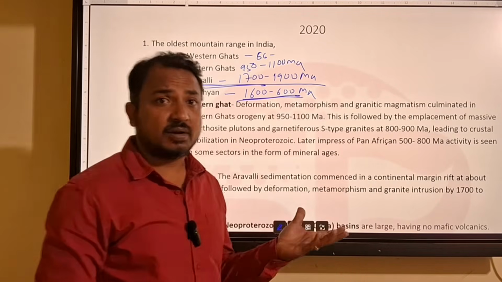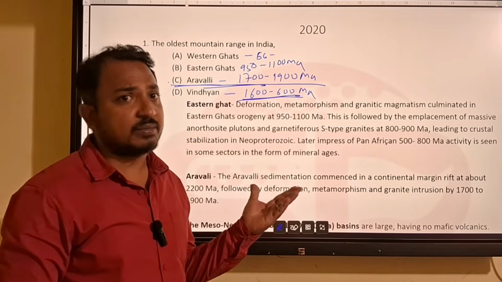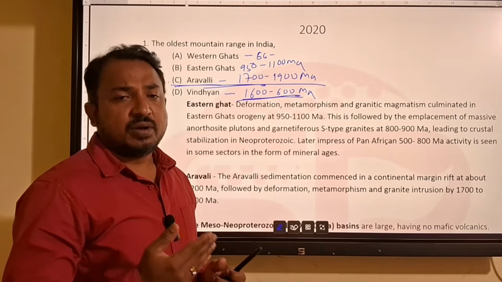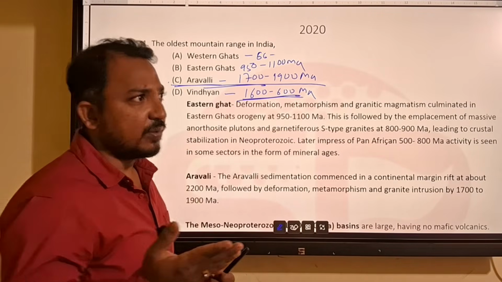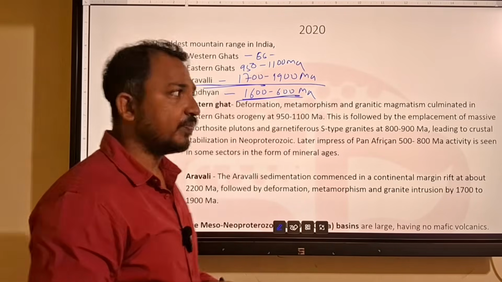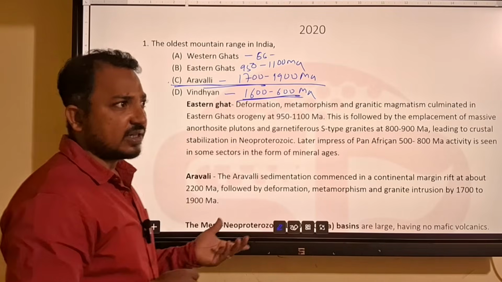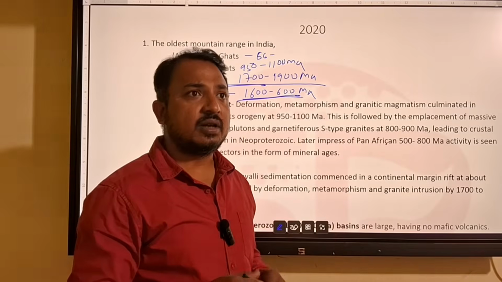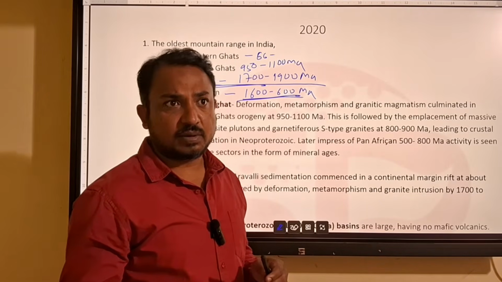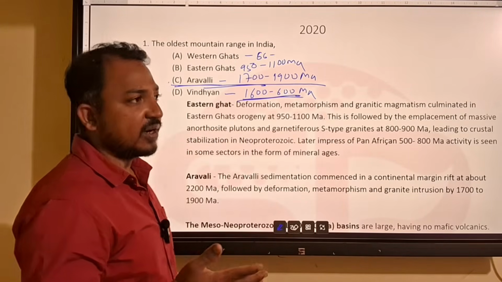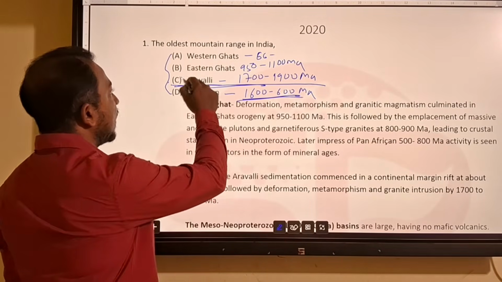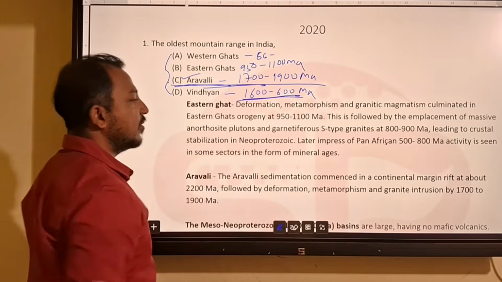There are other cratons also. Singhbhum has an older metamorphic age of up to 3400 million years. In Bastar you also get TTG igneous rocks of 3300 million years. In Dharwar you also get 3200 million years. But among these options, Aravalli is the oldest.